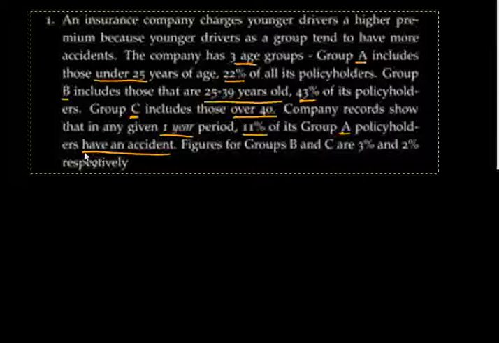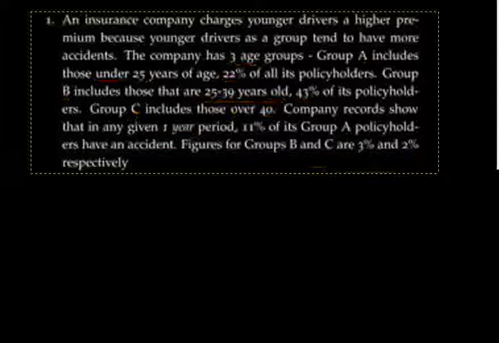And the figures for groups B and C are 3% and 2% respectively, which means for B it's 3% and for C it's 2%. So these are the facts that we have been given, and we are supposed to answer a couple of questions based on these facts.